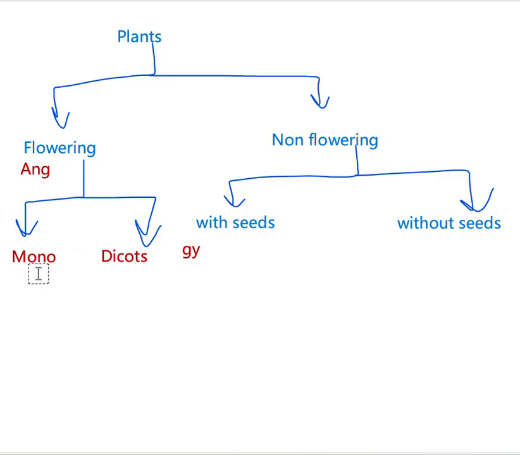So what are the examples for monocots? Examples for monocots are palmyra and paddy. For dicots, rambutan and guava, and there are a lot for dicots. And for non-flowering plants with seeds, there are mainly two examples, cycas and pinus. Non-flowering plants without seeds, selaginella and lycopodium. So those are the examples.